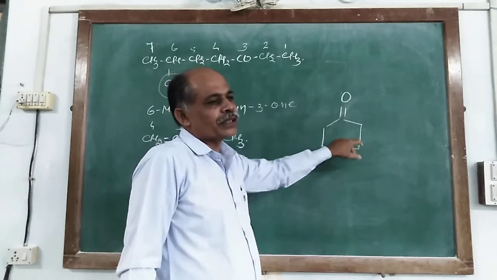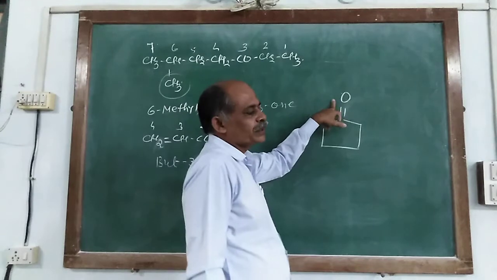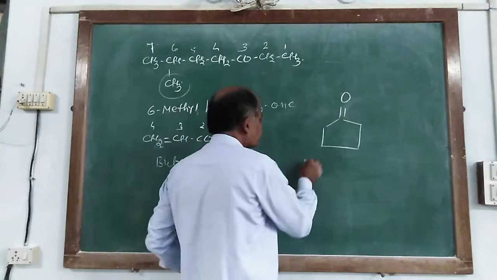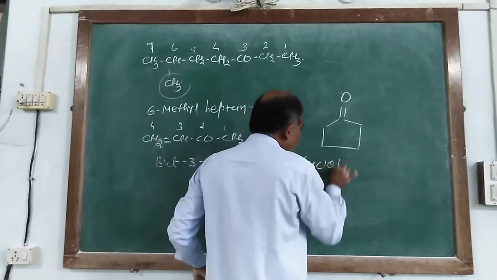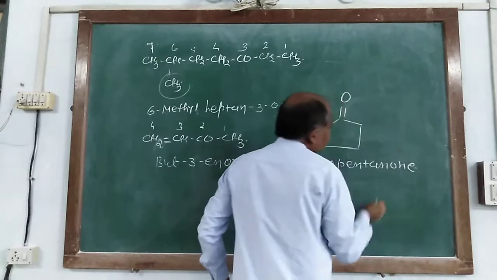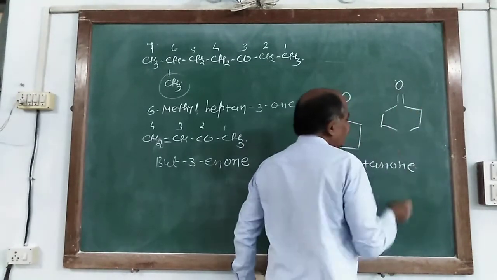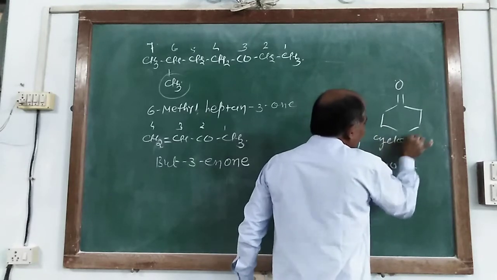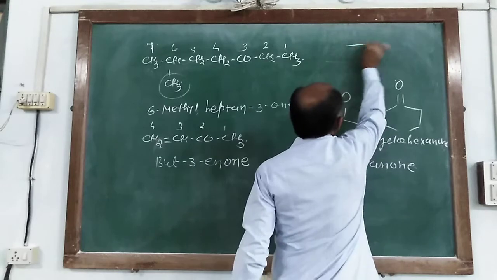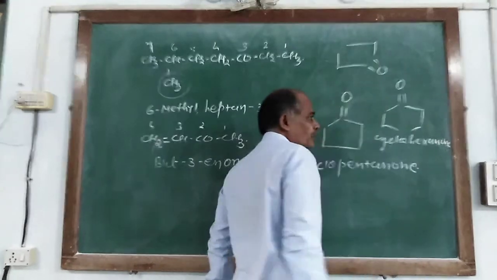The total number of carbon atoms is 5, so it is pent, and it also has the carbonyl or ketone group, so it is known as cyclopentanone. Similarly, it is cyclohexanone. And similarly, it is cyclobutanone.